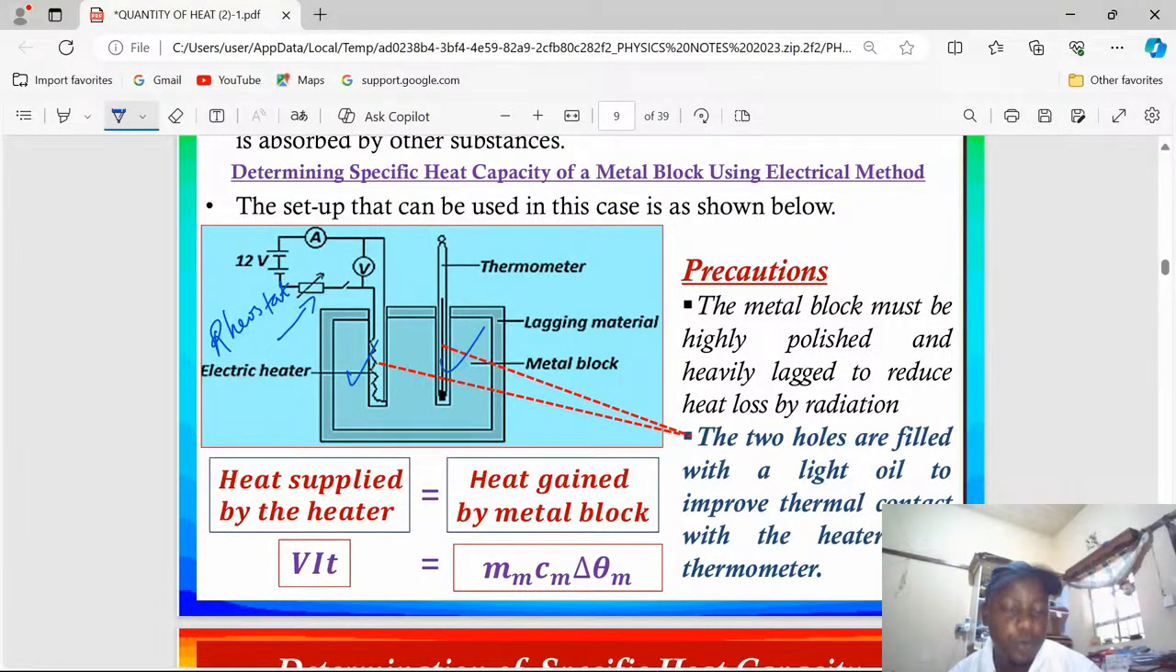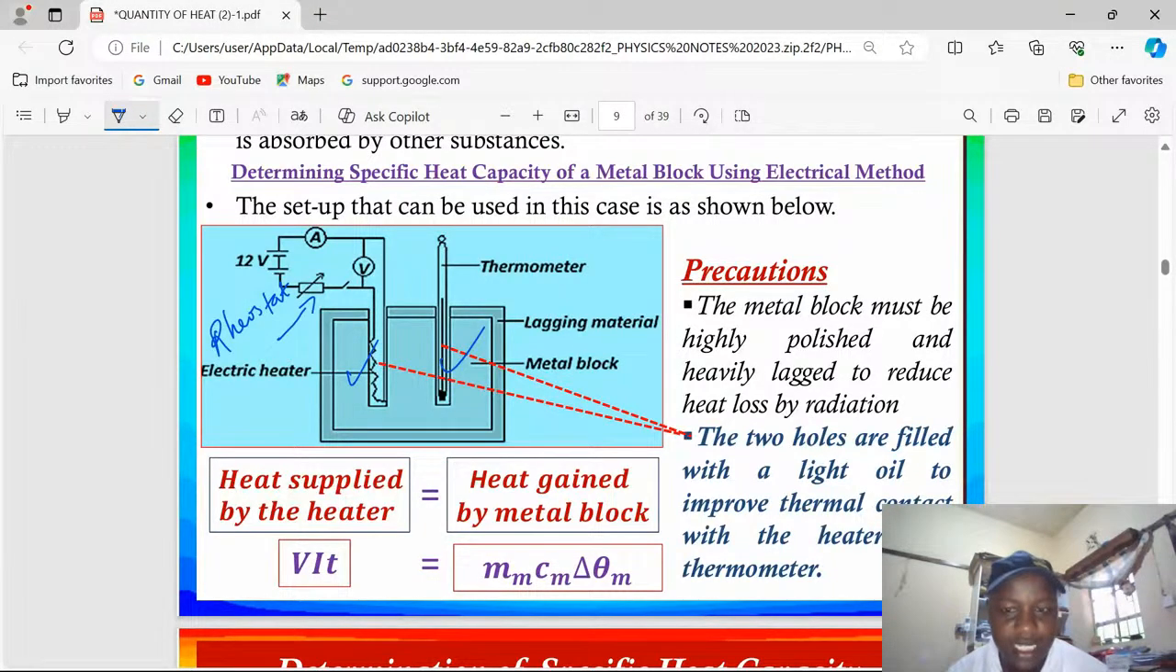Then you let heat be supplied at a constant current for some time, say time t. After you record some time interval t, you can observe the new temperature of the metal block, that is theta 2. Then with that, you are done with your procedure, and you can move to the analysis of results.